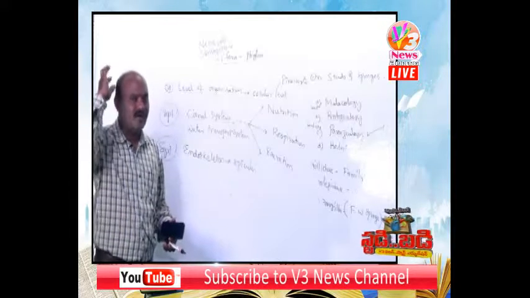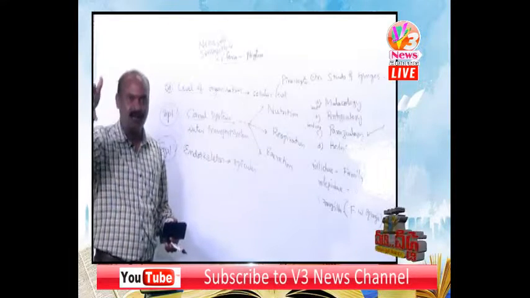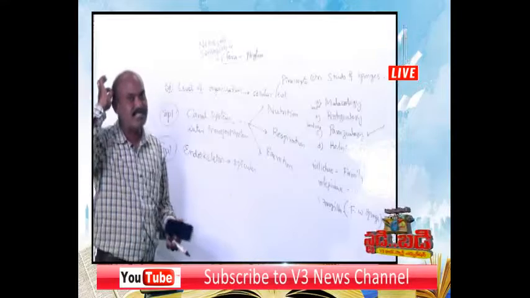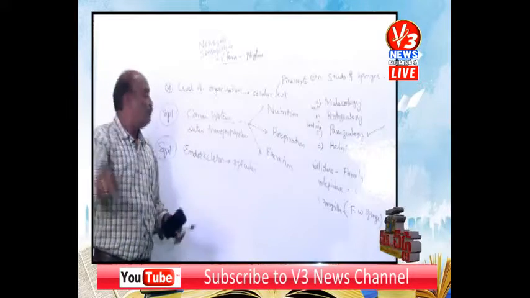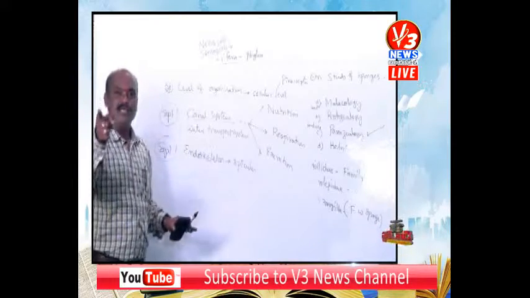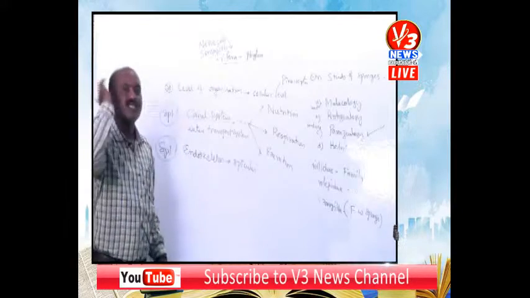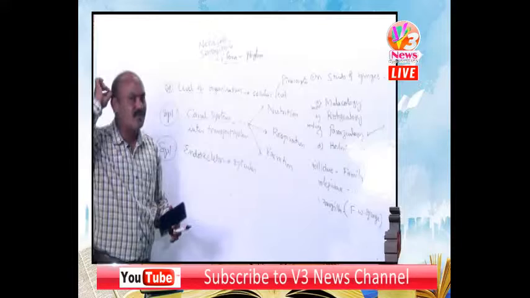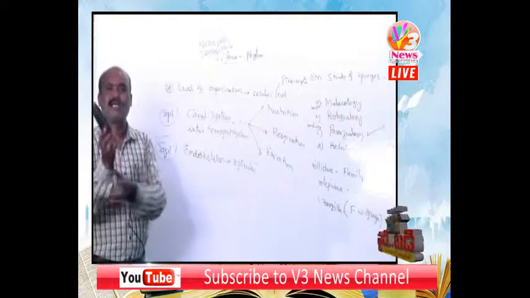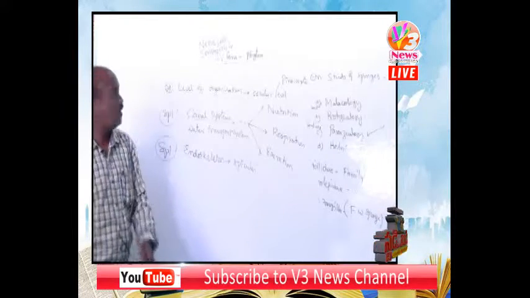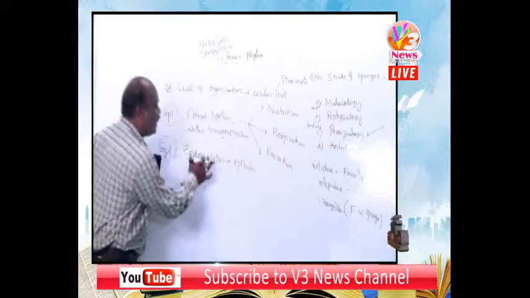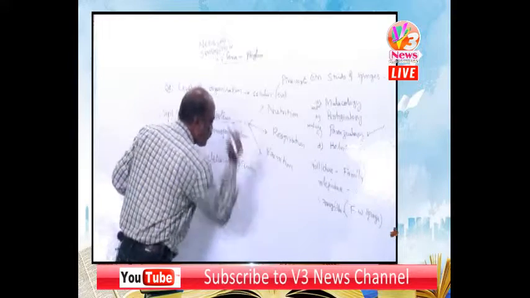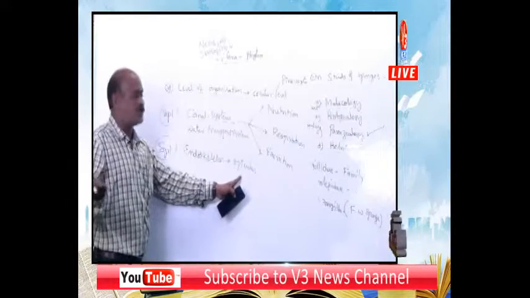Exoskeleton is in the form of hair. But in sponges, only the endoskeleton is there. In our body, the exoskeleton is in the form of hair and the endoskeleton is in the form of bones. But in sponges, the endoskeleton is in the form of spicules.